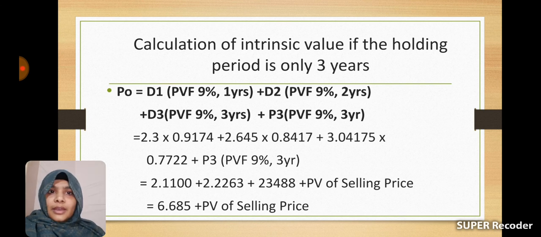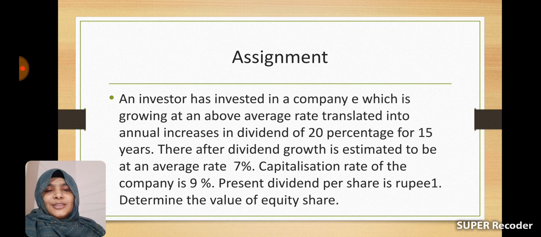Okay, this is the calculation, but in the question the present value of the selling price is not given, so we can just mention the method of calculation here, and you need to calculate the intrinsic value for this assignment.